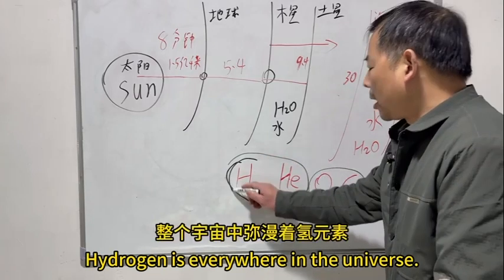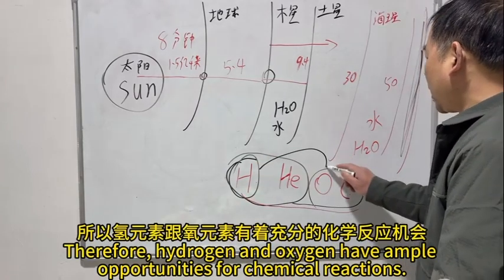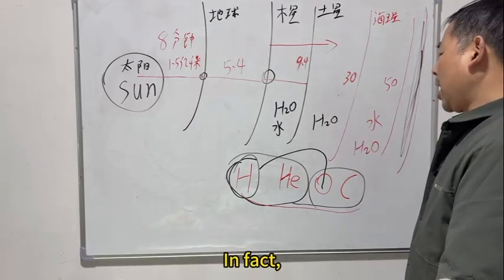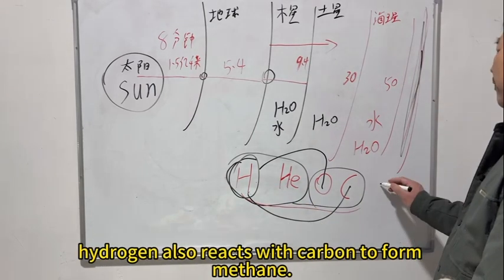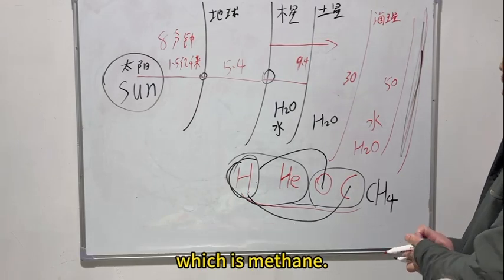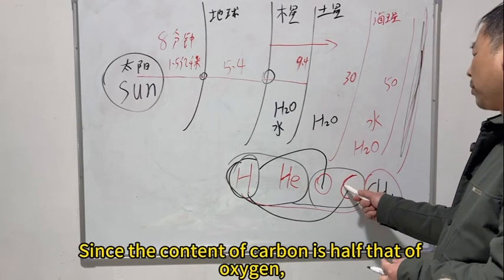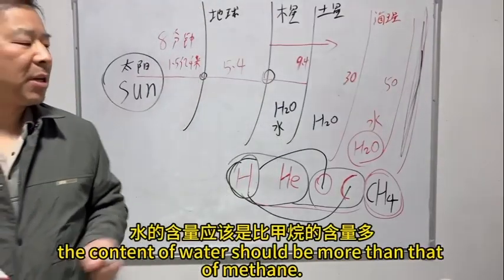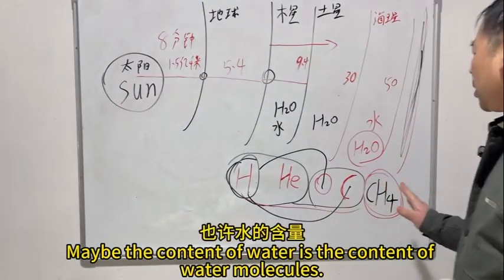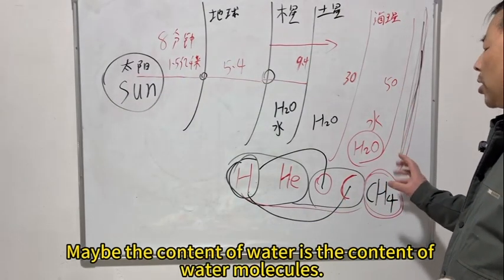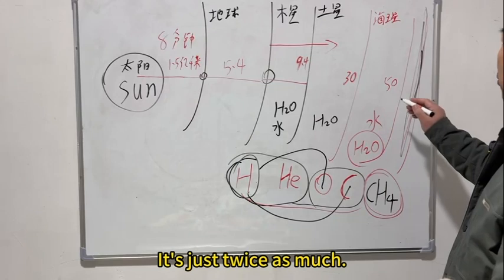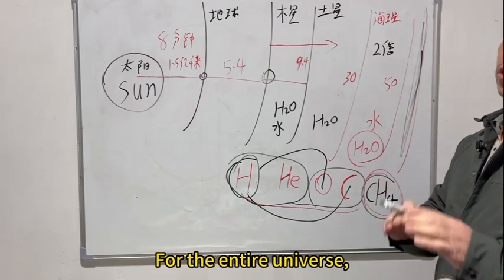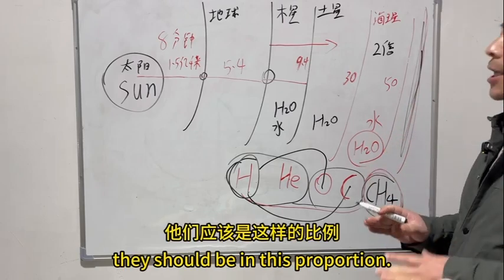Hydrogen is everywhere in the universe. Therefore, hydrogen and oxygen have ample opportunities for chemical reactions, so H2O is generated. In fact, hydrogen also reacts with carbon to form methane. Since the content of carbon is half that of oxygen, in our universe the content of water should be more than that of methane. Maybe the content of water molecules is twice that of methane molecules. 2 water molecules correspond to 1 methane molecule. For the entire universe, they should be in this proportion.